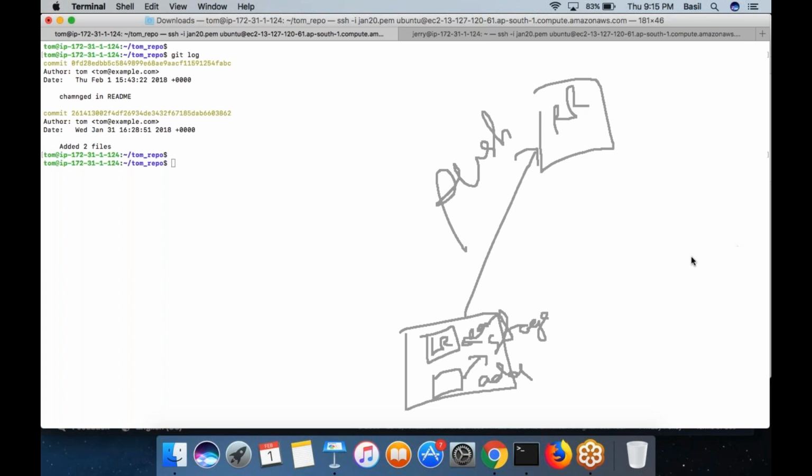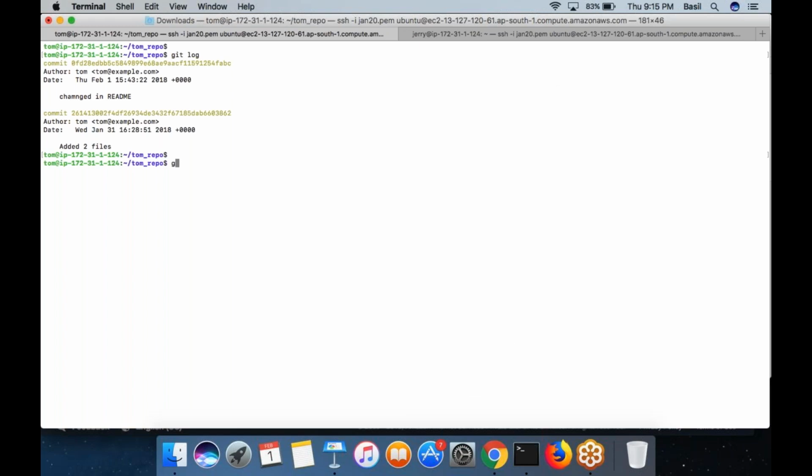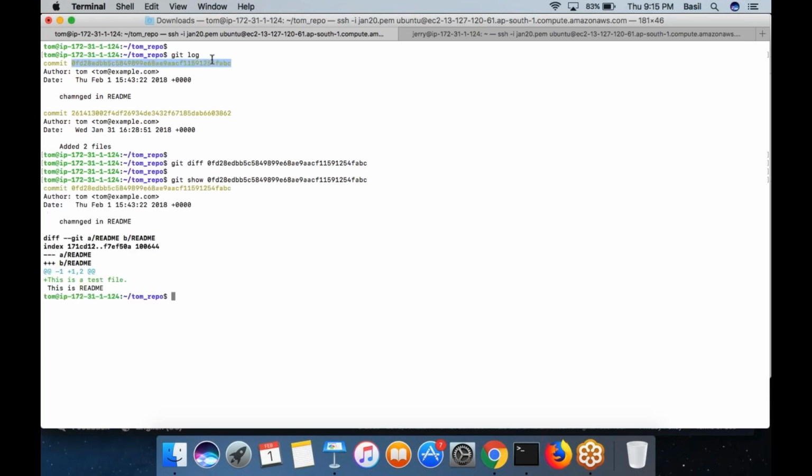And there is a command called git diff. Git diff space commit id, which will show you what are the changes done in a particular commit. No, actually it is not git diff, it's actually the git show command. Git show space commit id will basically show you what are the changes that happened in this particular commit. So run this command. You can see I had taken the latest commit. This is the latest commit.